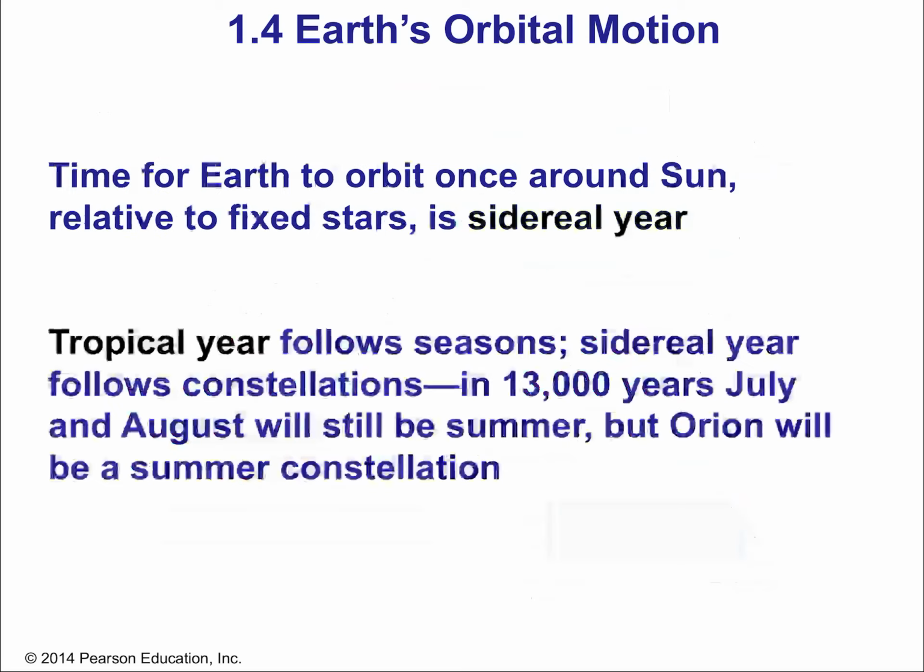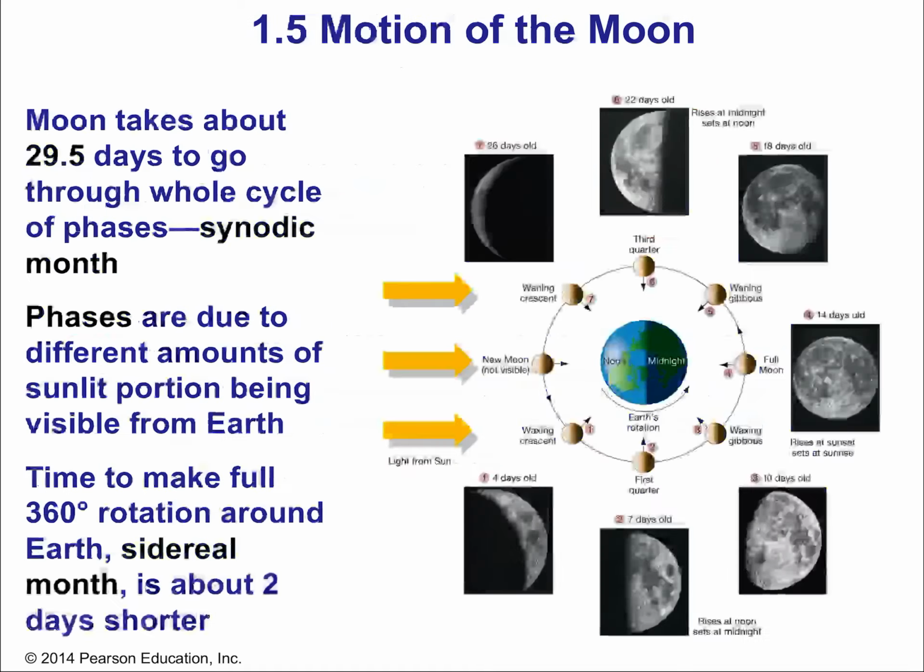Okay, so more about Earth's orbital motion. The time for Earth to orbit once around the sun relative to fixed stars is called a sidereal year. Whereas a tropical year follows the seasons. The sidereal year follows constellations. In 13,000 years, July and August will still be summer, but Orion will be a summer constellation. So it's a difference between returning to where the stars are versus returning to where the sun is. Now, enough about Earth's motion.